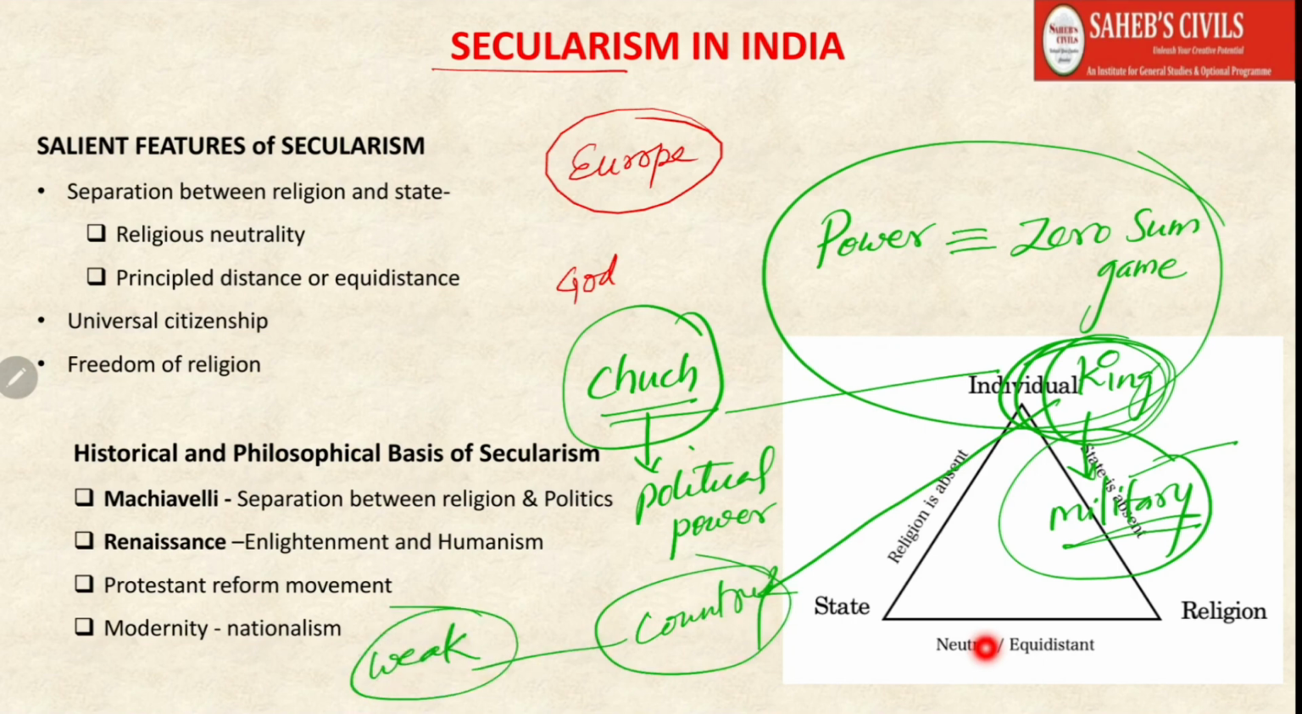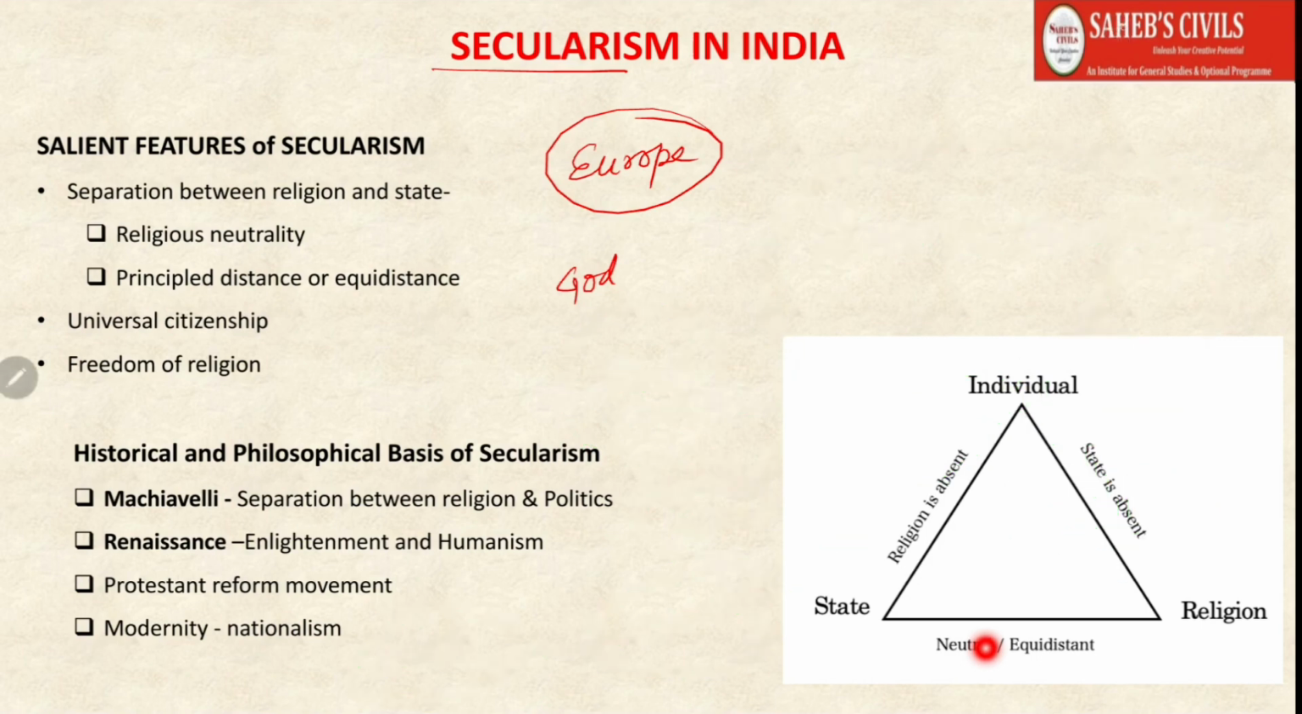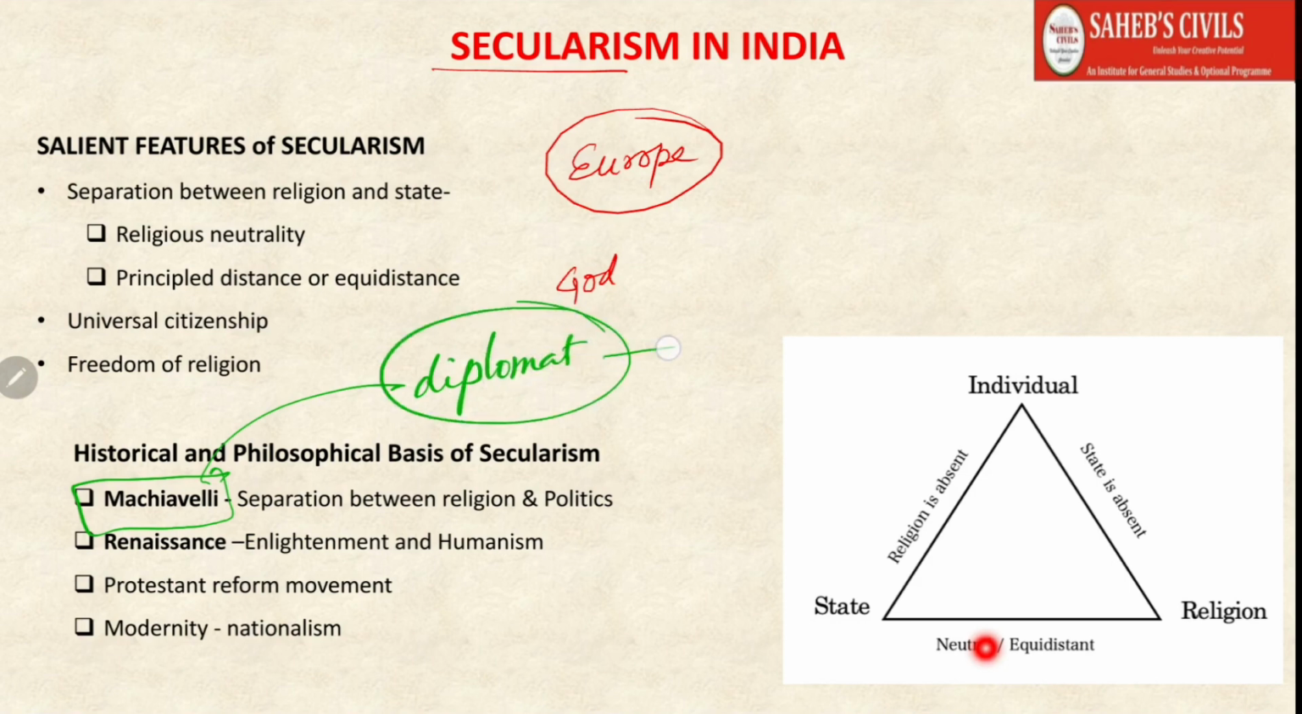So because of the dominance of the church, most of the European countries, their kings and the nation states, were weak. In this background comes Machiavelli, who was actually a diplomat. Italy during his times was quite a weak power, and other countries like France and Germany were powerful.